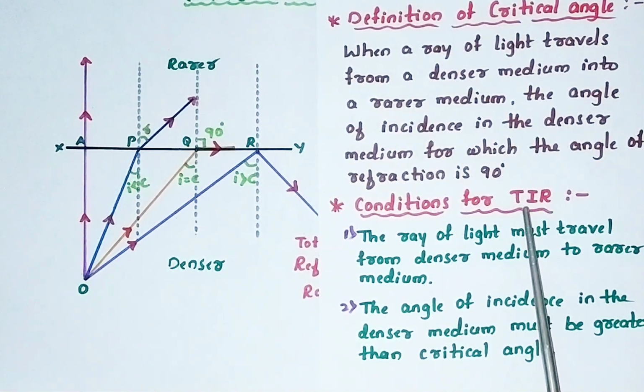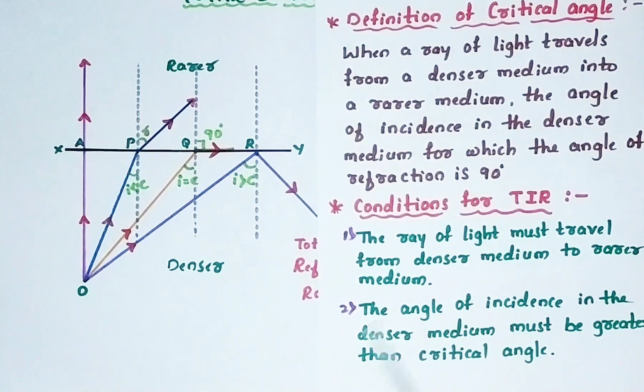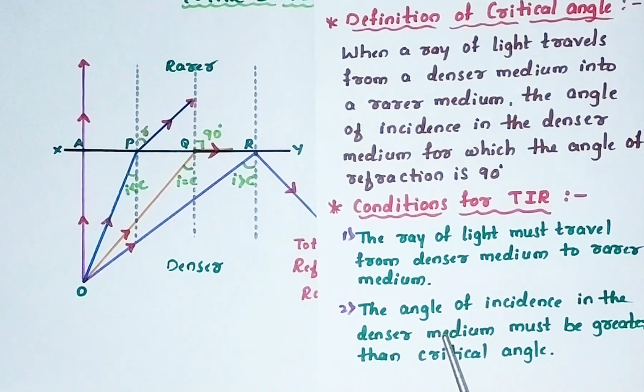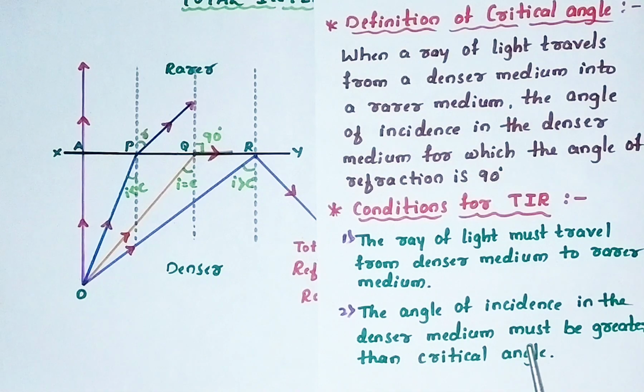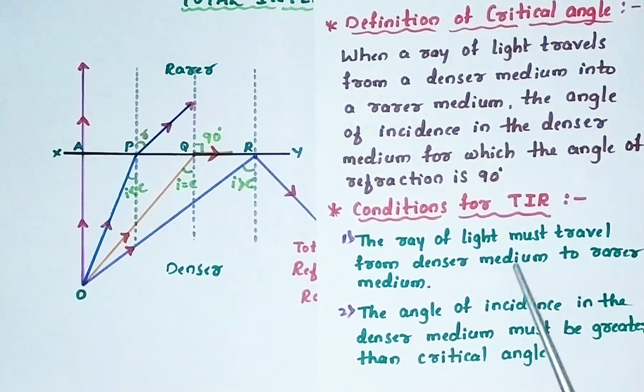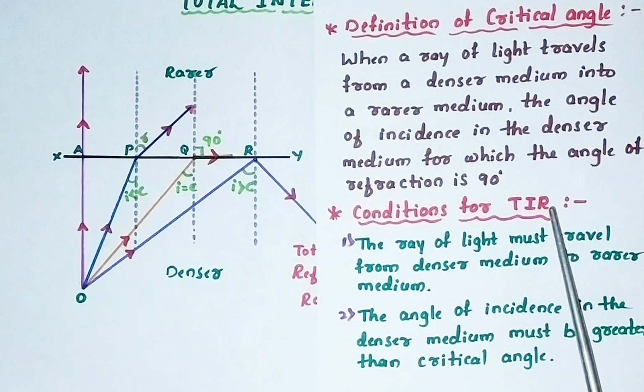Then, what are the conditions for TIR? There are two conditions for TIR and it carries 2 marks. The first condition is the ray of light must travel from denser medium to rarer medium. And the second condition is the angle of incidence in the denser medium must be greater than critical angle. If it obeys these two conditions, then only TIR takes place.